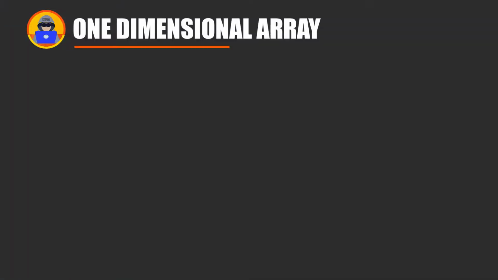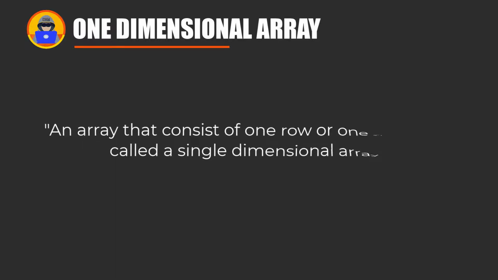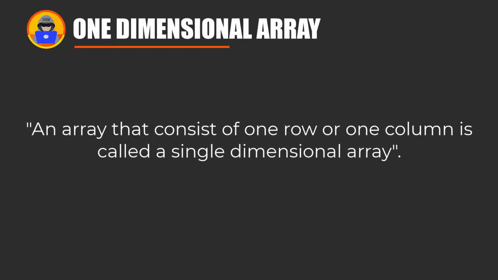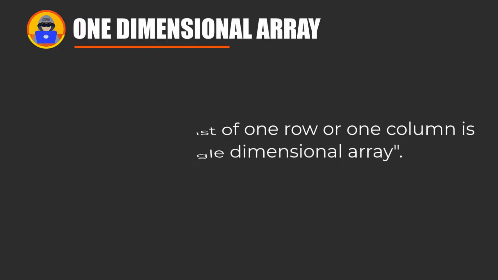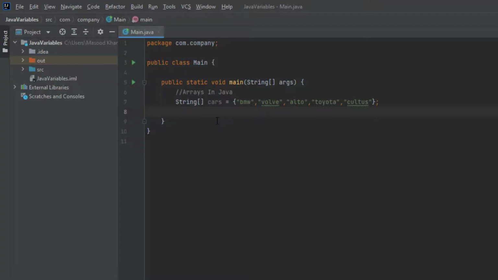Now let's learn about the one-dimensional array. Earlier we have done an example of a one-dimensional array. Any array having a single row or single column is called a one-dimensional array. So let's see how to use the for each loop with a one-dimensional array. We can use the for each loop with arrays by simply writing for each i in and the name of your array.